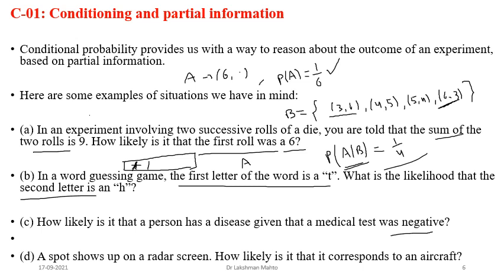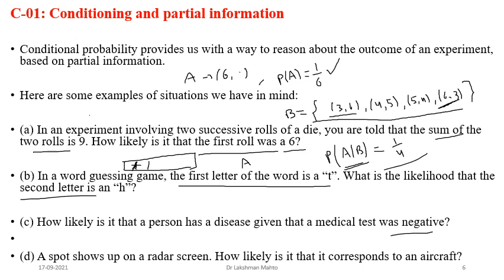Because this event B is given to you, it is known to you. Based on that, you try to find the probability of A. In order to calculate the probability of A, the new universe would not be the complete sample space; this information B would be the new universe for A. So you have to look at how much of A is happening in B.